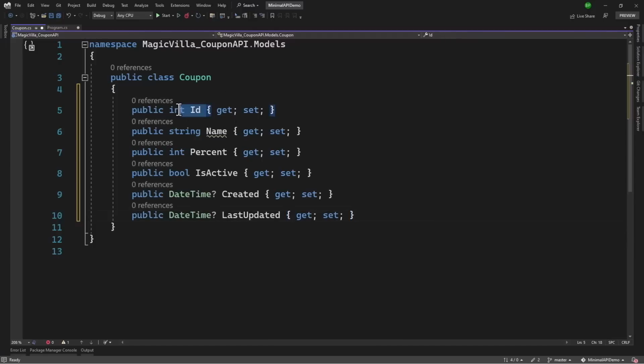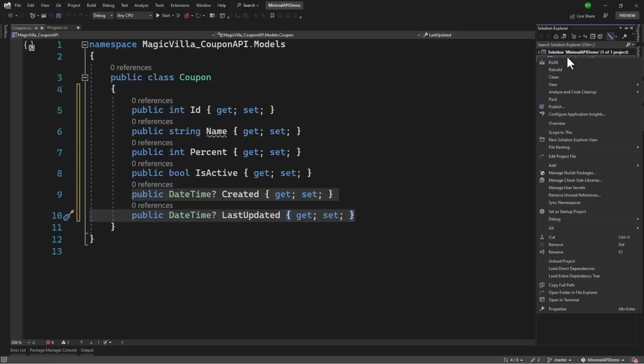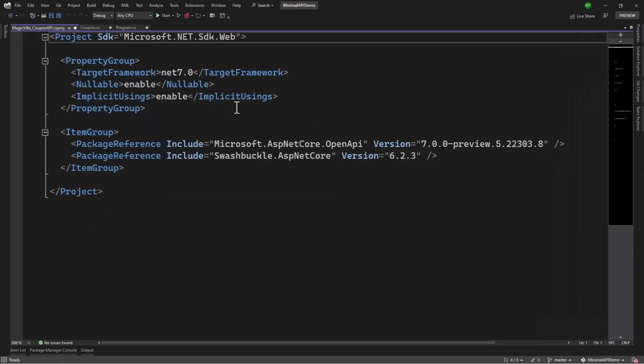We will have the ID of the coupon. We will have the coupon name. What percentage discount will that coupon give? And if that coupon is active or not. I will also add a nullable created and last updated. Now, if you are new to .NET 6, and if we examine the project here, edit project file, you can see nullable is enabled by default. This basically means that if something is null, you have to explicitly define that the property will be null.